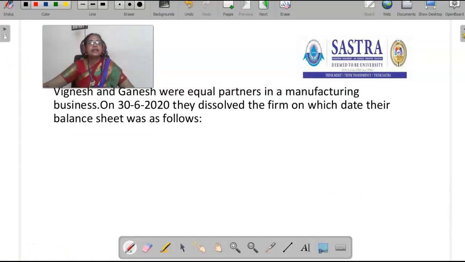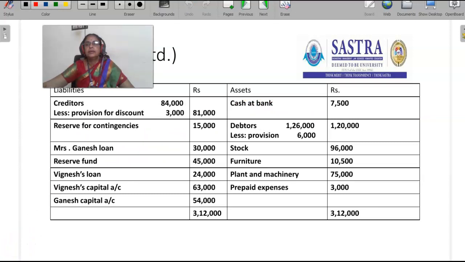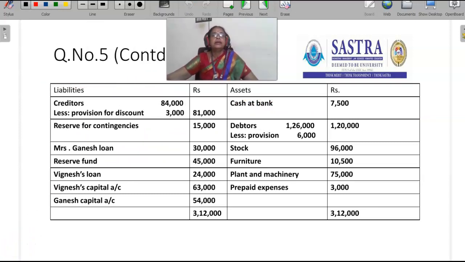Question number 6. Vignesh and Ganesh were equal partners. The ratio is 1:1. Equal partners means they share profit and losses equally in a manufacturing business. On 30/6/2020, they dissolved the firm, on which date their balance sheet was as follows. This is the balance sheet.